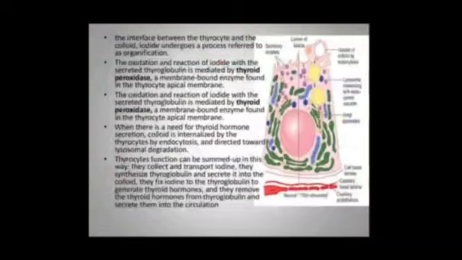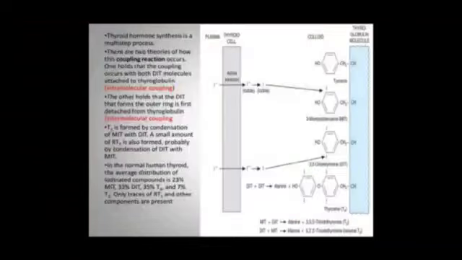Thyroid functions can be summed up in this way: they collect and transport iodine, they synthesize thyroglobulin secreted into the colloid, and they fix iodide to thyroglobulin to generate thyroid hormones. They remove the thyroid hormones from the thyroglobulin and secrete them into the circulation. Thyroid hormone synthesis is a multi-step process.